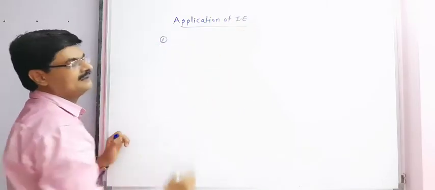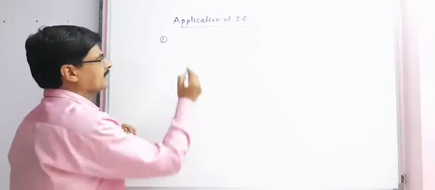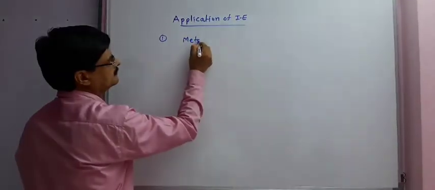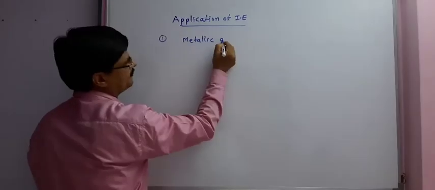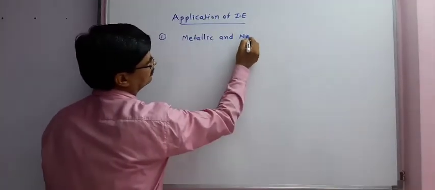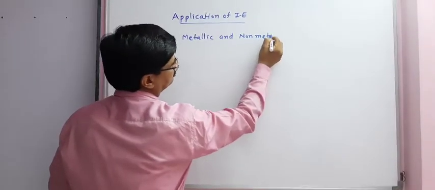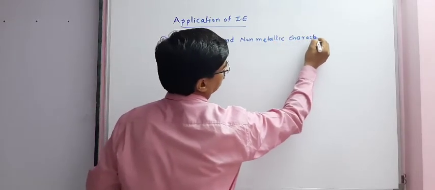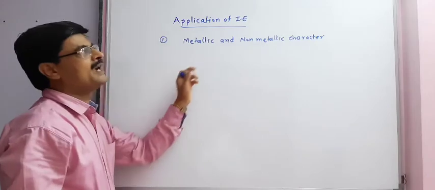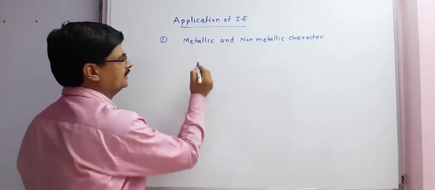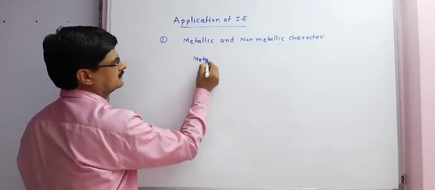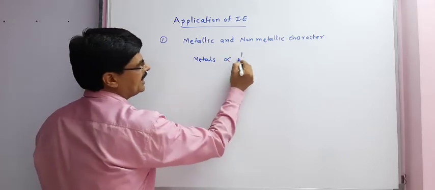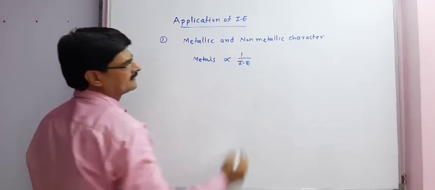First application, metallic and non-metallic character. It is decided by using ionization enthalpy. For metals, ionization enthalpy is less.